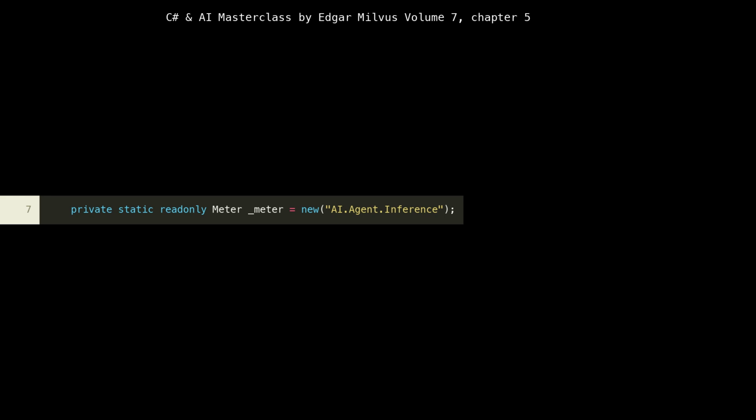Notice this line, private static readonly Meter _meter = new("AI.Agent.Inference"). We instantiate a meter object, which acts as the factory for all instruments, like histograms and gauges, within our application. The name AI.Agent.Inference is critical. It uniquely identifies this set of metrics, allowing monitoring systems, like Prometheus or OpenTelemetry collectors, to distinguish metrics from different services or components. Making it static ensures that only one meter instance exists across the entire application domain, which is an efficient way to manage metric sources and avoids resource duplication, particularly important in resource-constrained container environments.